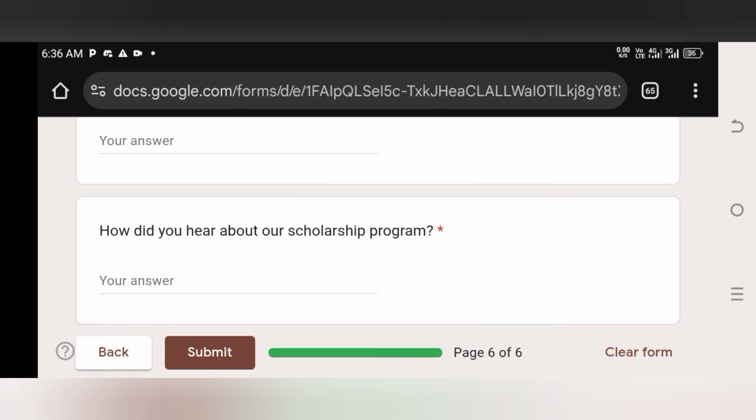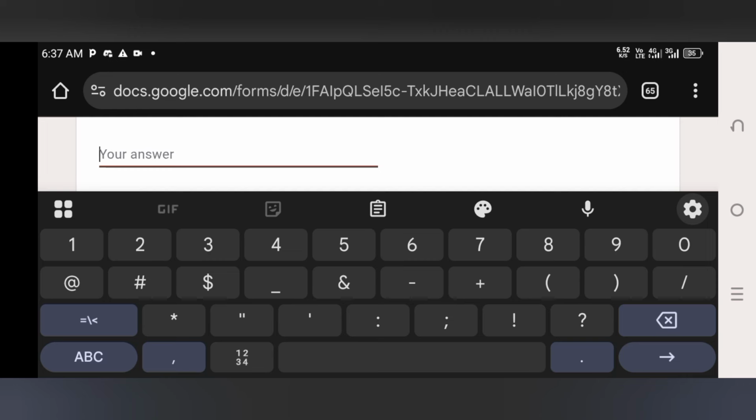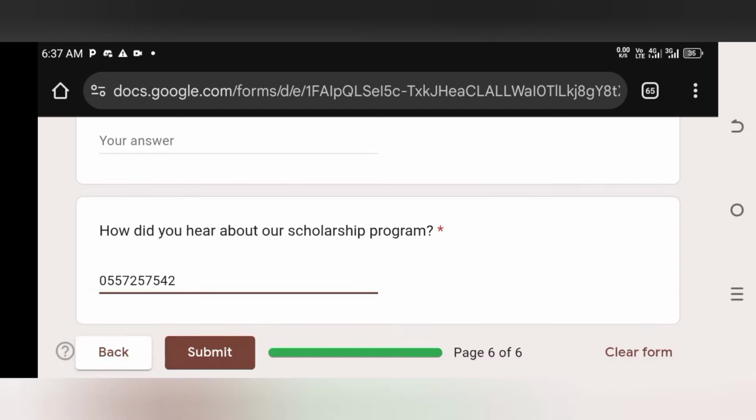Now, I'd advise that at this point, you mention GW Scholarship Support Unit, and then maybe you can put one of our contact numbers there. Let me give you the number you can put there. You can put that you heard it from the GW Scholarship Support Unit YouTube platform. So either you put our YouTube link there or you put this number there, 0557 257 542. Yes, you can just talk briefly about that. See, GW Scholarship Support Unit, and then you put the number there. They may want to contact us for verification.